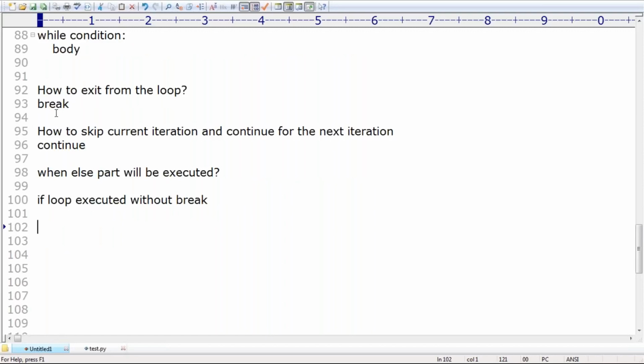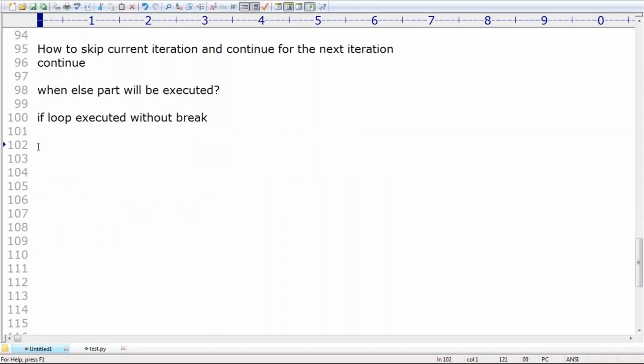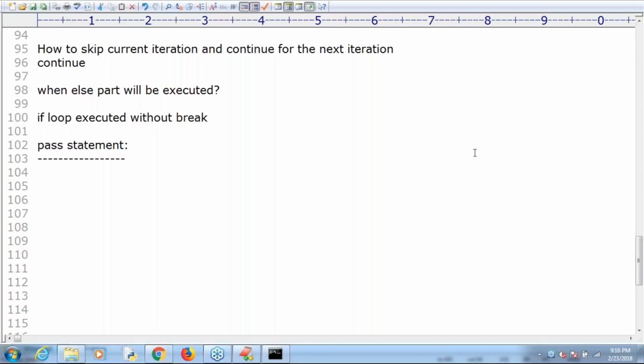This is about break, continue. Next, sir, loop with the else part. Make sure. Now let me pass. The next statement we have to execute is the pass statement. This part we will discuss in the next session. Just wait for a minute. This part we will discuss in the next session, sir.